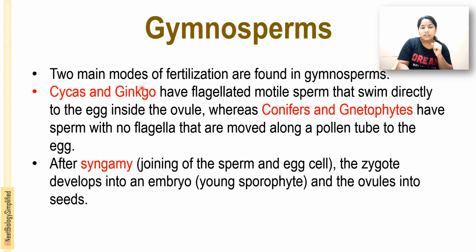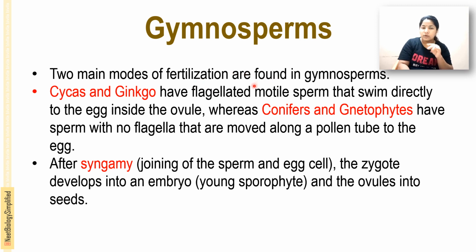Cycas and ginkgo have flagellated motile sperms that swim directly into the egg inside the ovule, whereas conifers and gnetophytes have non-flagellated, non-motile sperms that move along a pollen tube to the egg.